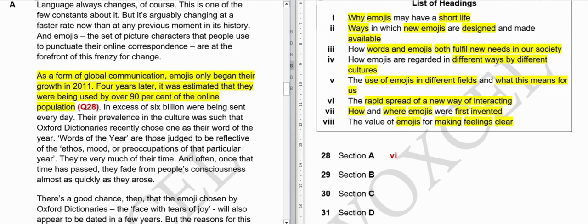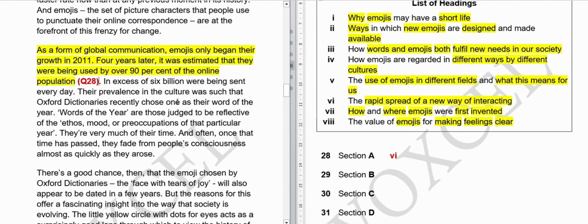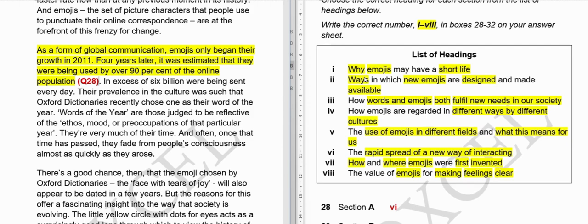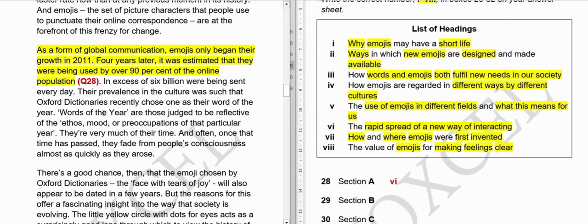Now what we will do is read the remaining paragraph, so that we may find some important words that could be useful when we are reading the next set of questions, and we will be sure that other options are not our answer. In excess of 6 billion words being sent every day.